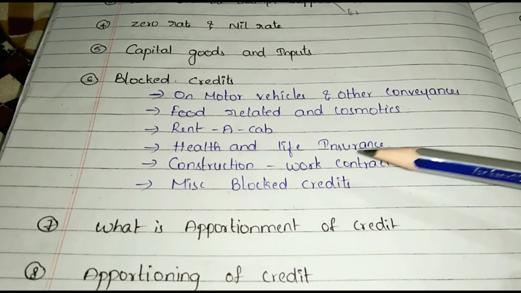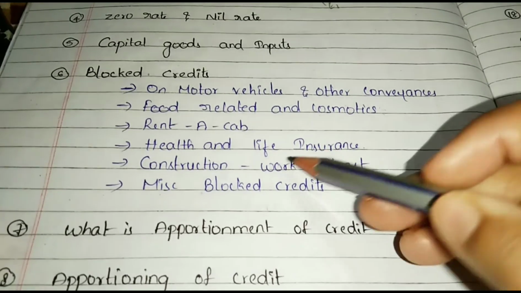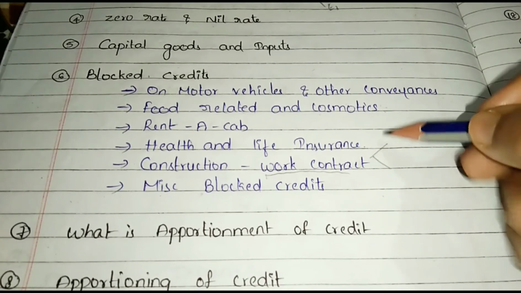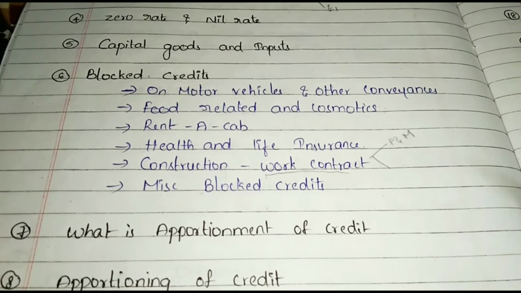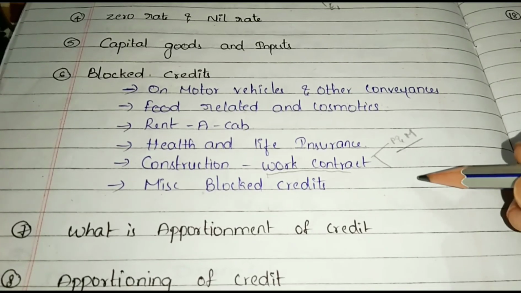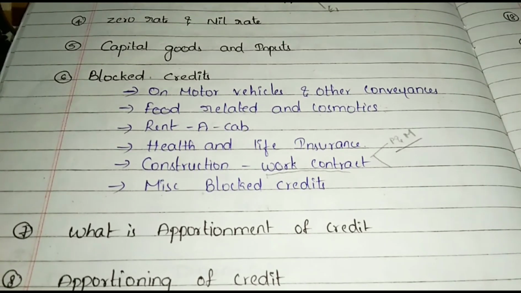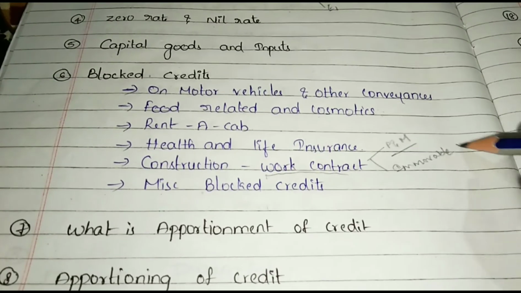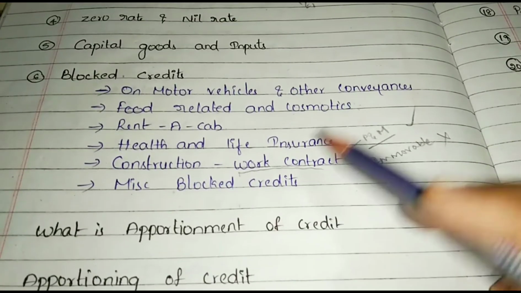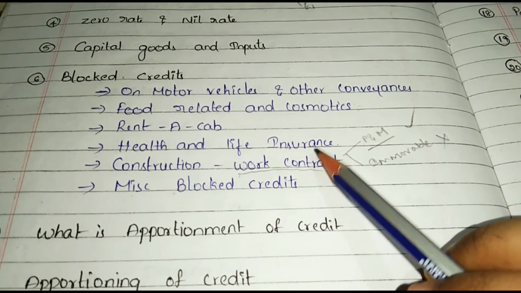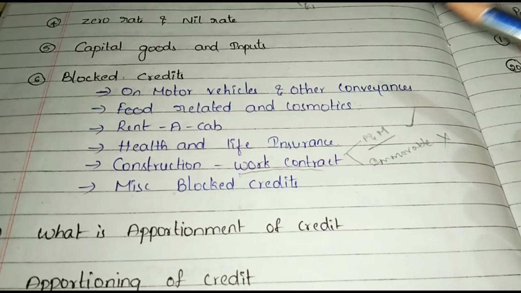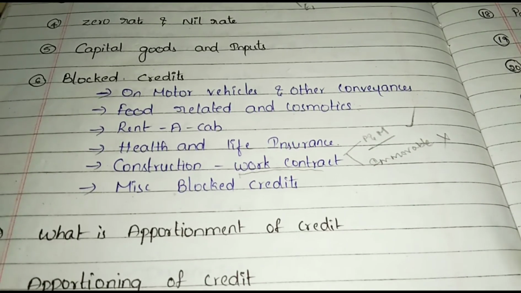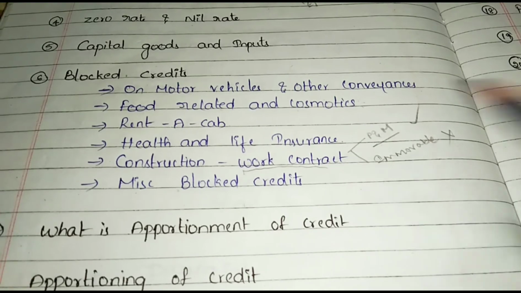Construction, work contract. And see in work contract, for plant and machinery, ITC is available. For any other immovable property, ITC is not available. Okay. And also see, if a work contractor takes work contract service from another work contractor, then ITC can be claimed whether it is plant and machinery or not. I hope this is clear.